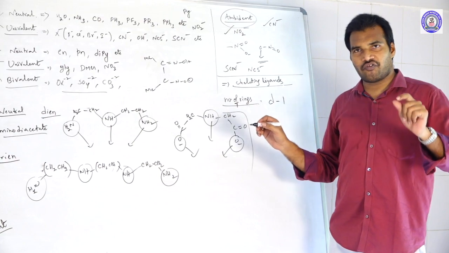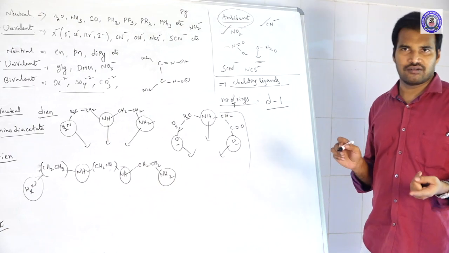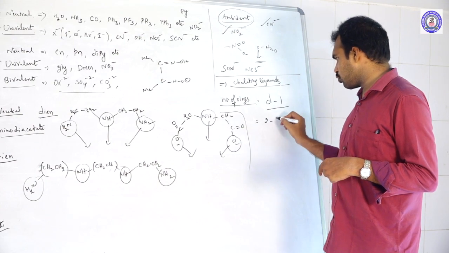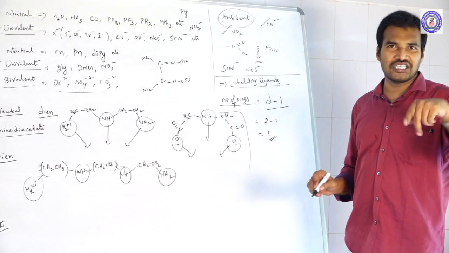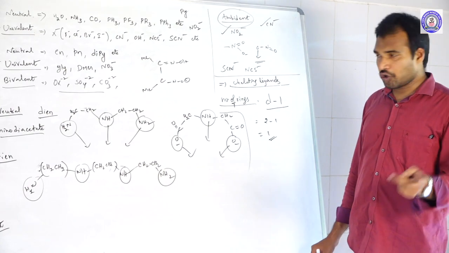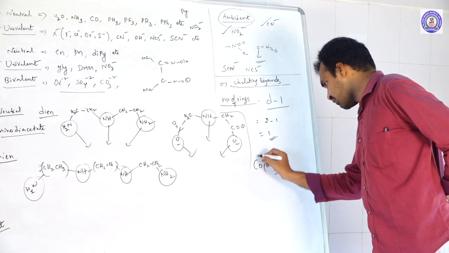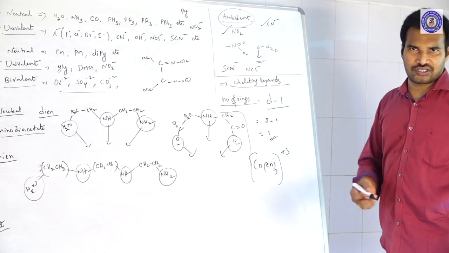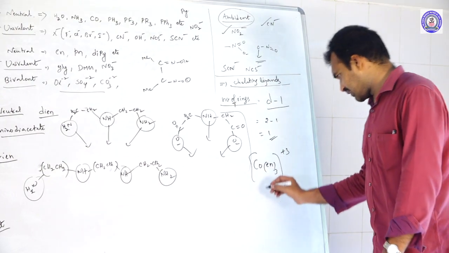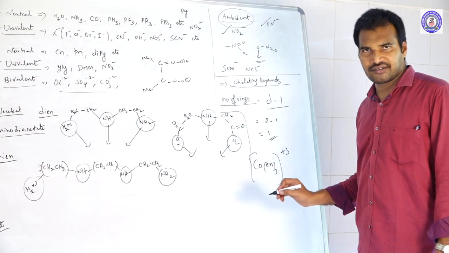For example, a bidentate ligand: 2 minus 1 equals 1.